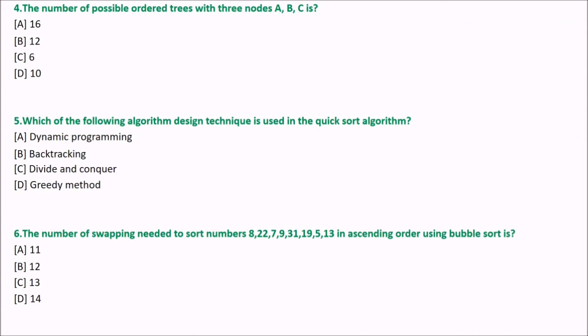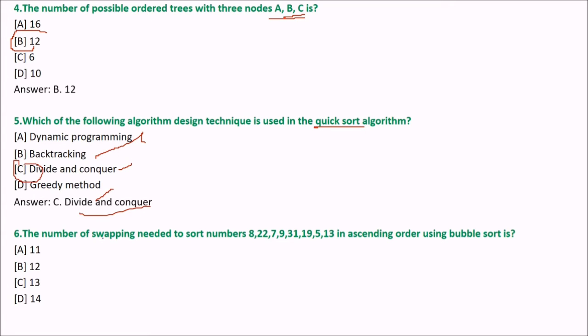The number of possible ordered trees with 3 nodes ABC is, what can be the answer? The answer is 12. Next is, which of the following algorithm design techniques is used in quick sort? Is it divide and conquer or any other? The answer is divide and conquer.